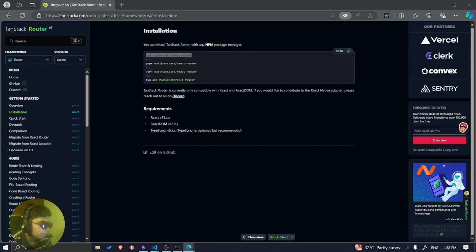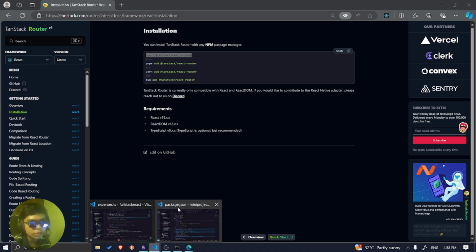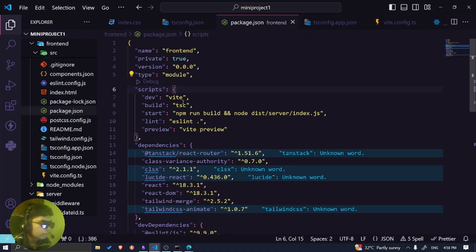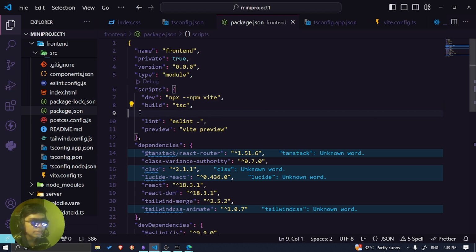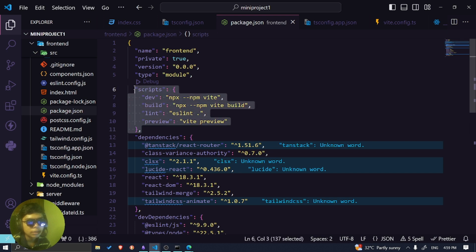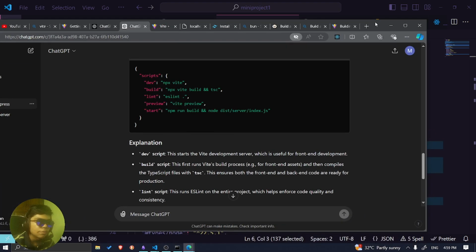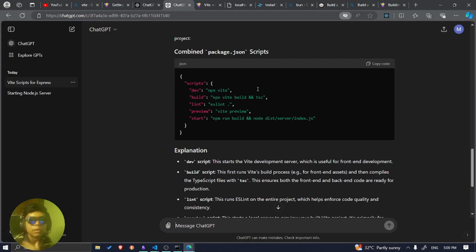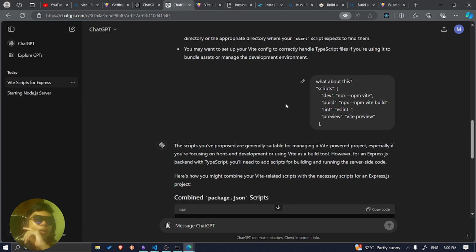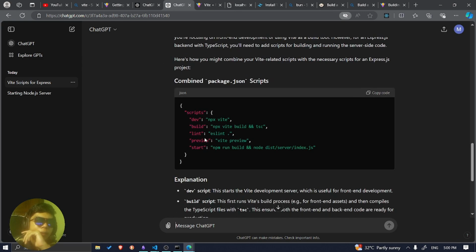Wait a minute. Maybe instead of doing that, I probably should do something like this. I don't know, just a feeling though. So npx, npm vite. I don't know if that's gonna work or not. Let's see. For the build, it's basically maybe something like this. So I'm just gonna verify with ChatGPT just in case. What about this? Okay, so this is very interesting if you can see it. So yeah, it's generally okay, but it's not that complete. So I need to do something like this.